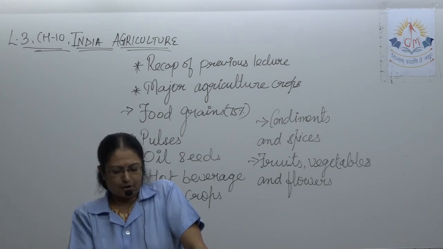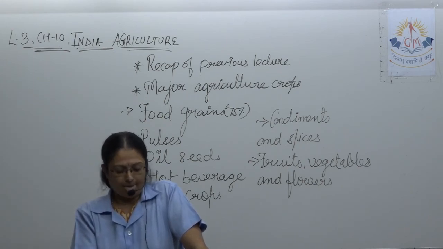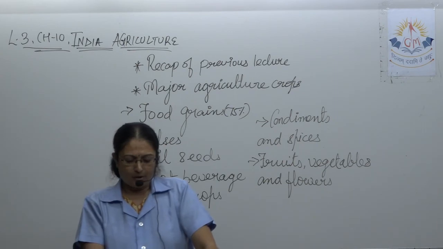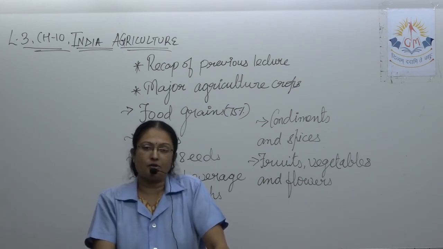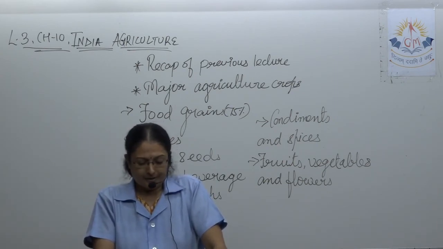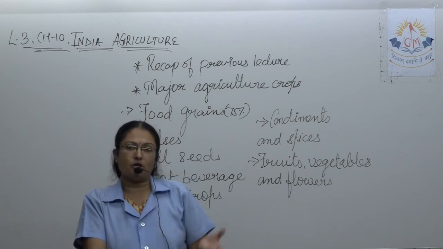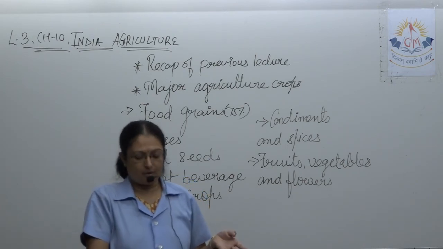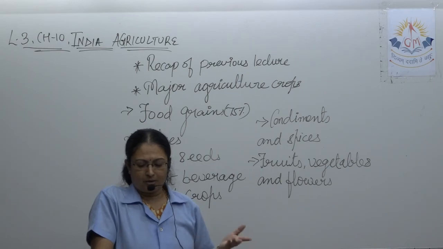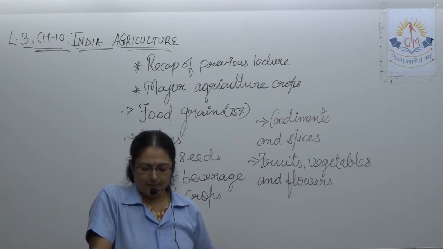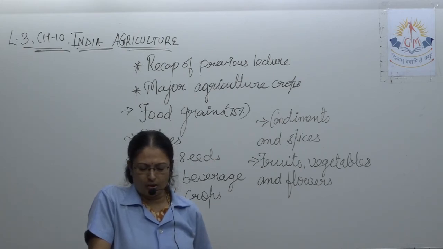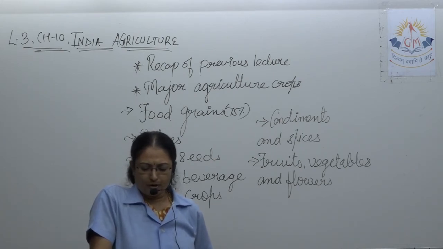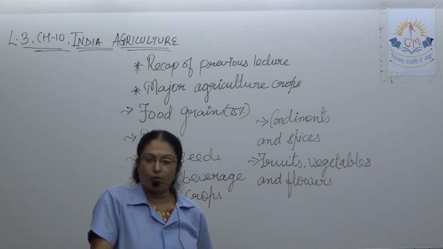As grape production is less than the demand, India imports from Afghanistan, Pakistan and Australia. Because the demand for grapes is more but production is less, so we import from other countries like Afghanistan, Pakistan and Australia. Besides, various vegetables are grown, and flowers like rose, jasmine, mogra, marigold are also cultivated. Thus various crops are grown in India.